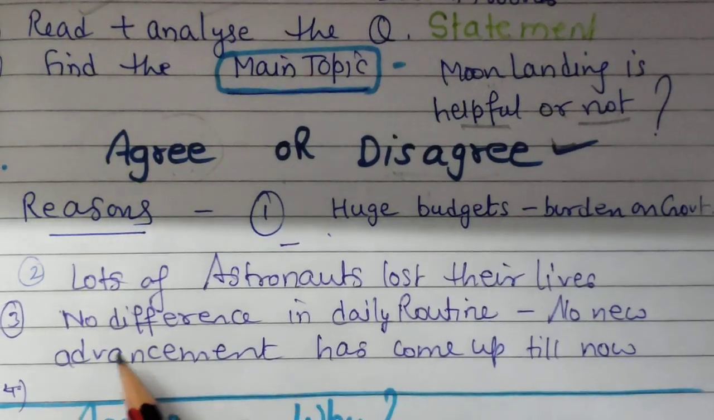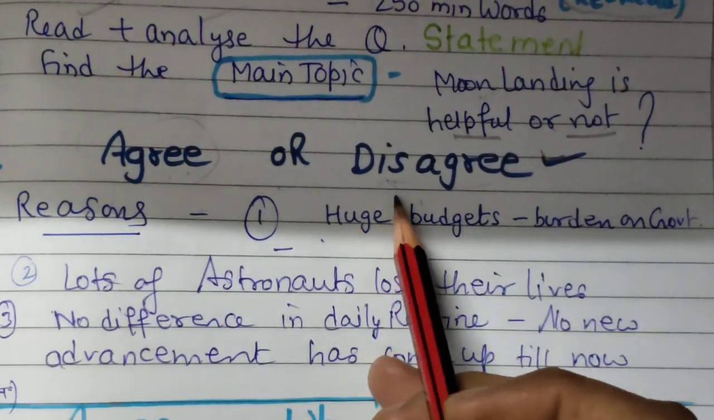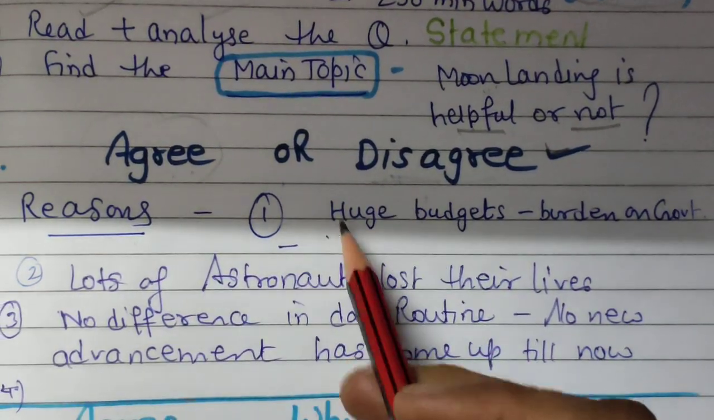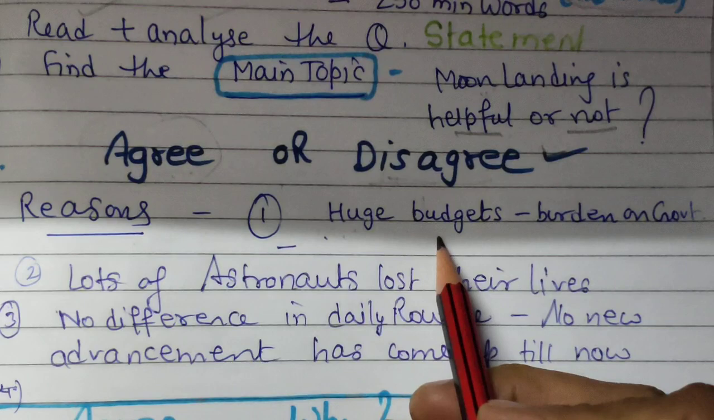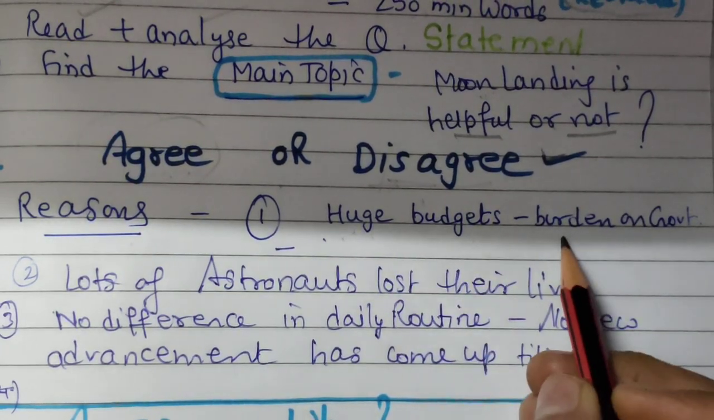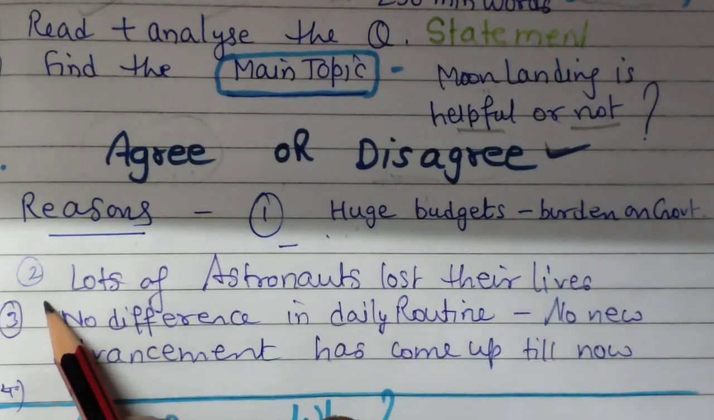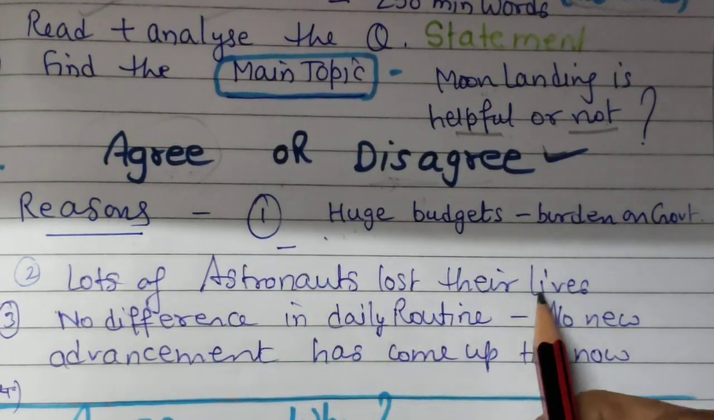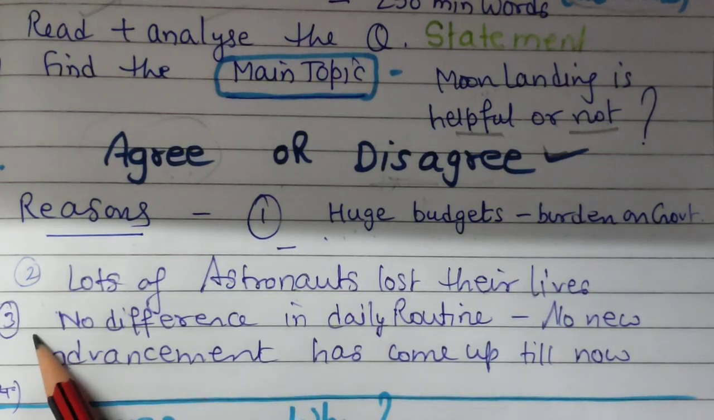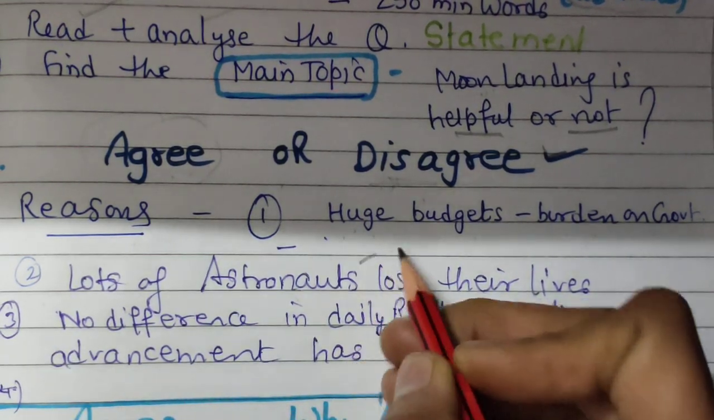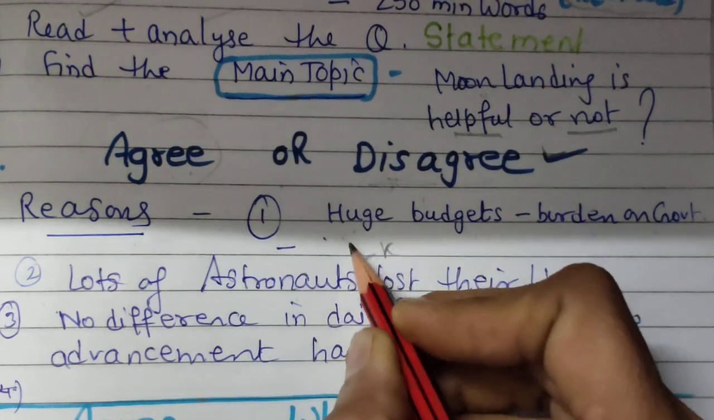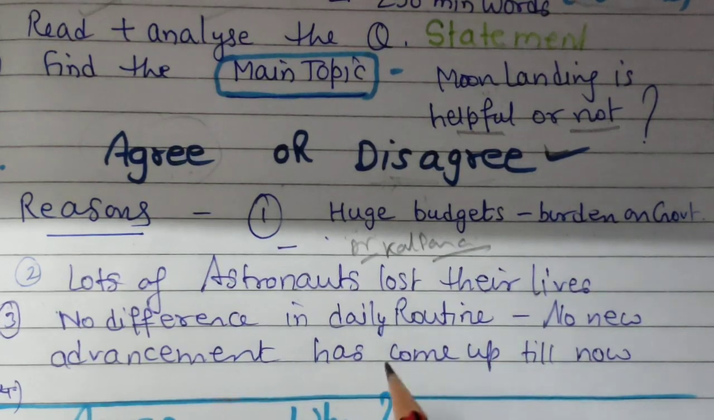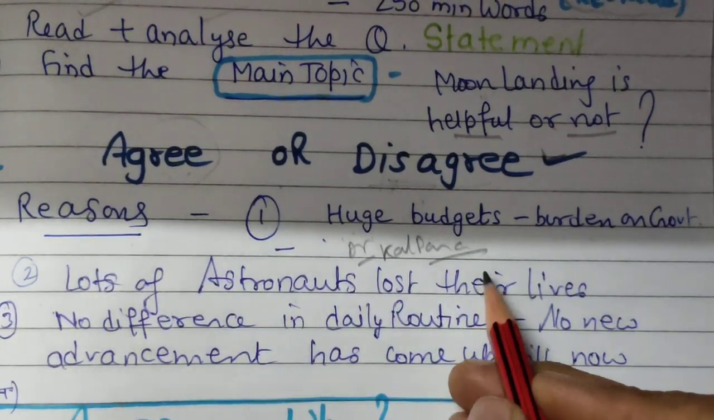I am going to talk about my reasons for disagreement. First, huge budget, because it needs a huge budget. Huge government budgets, it's a burden on the government. Second, we can discuss for this disagreement, lots of astronauts lost their lives. Okay, and of course I had explained the example of Dr. Kalpana Chawla, Indian astronaut. She also lost her life while on these space missions.